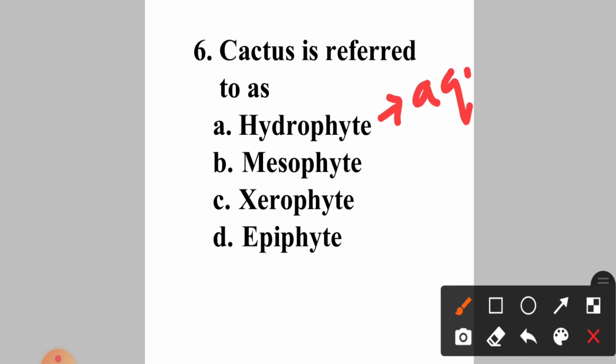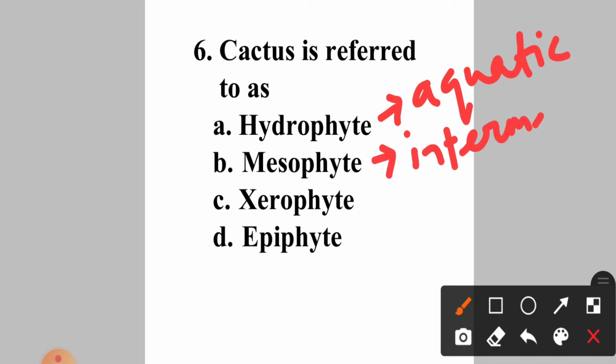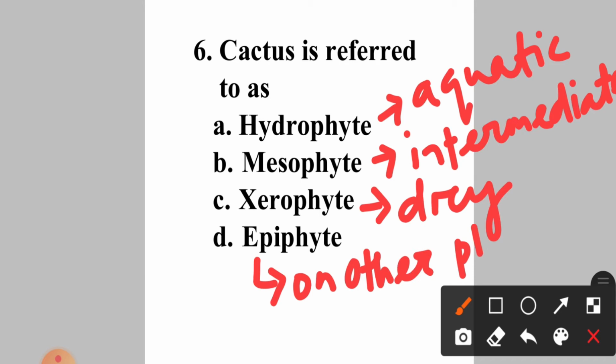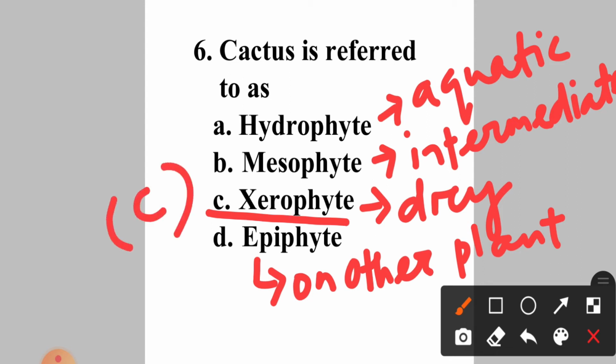Okay, mesophyte, the plants which grow in intermediate conditions. Okay, not too much water or not in completely dry condition. Okay, intermediate condition में वो grow करते हैं. Now xerophyte, these are the plants which grow in xeric or very dry condition, right? And epiphytes are the plants which grow on another plant for their support, right? So जो cactus होते हैं, those are the xerophytic plants. Okay, they grow in xeric condition. Okay, answer will be option C.